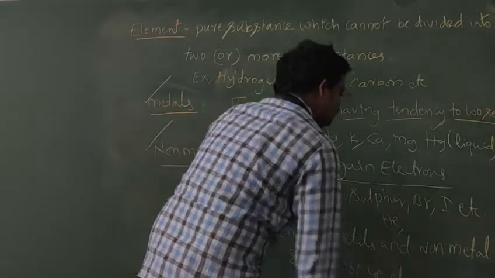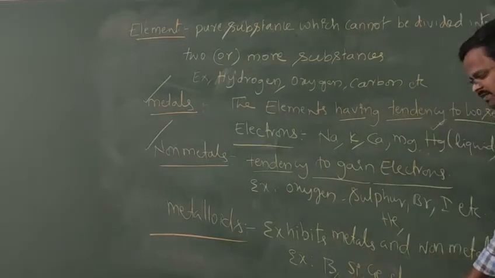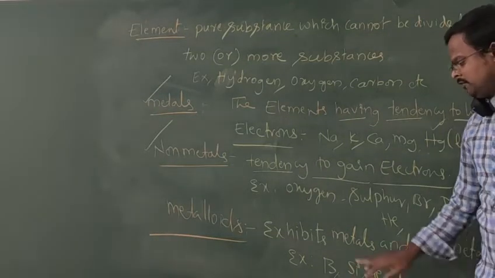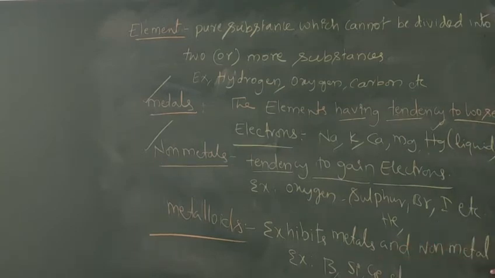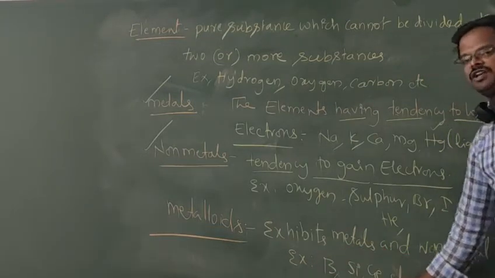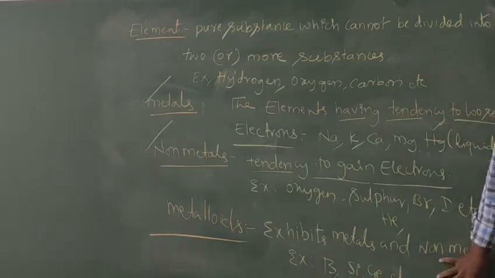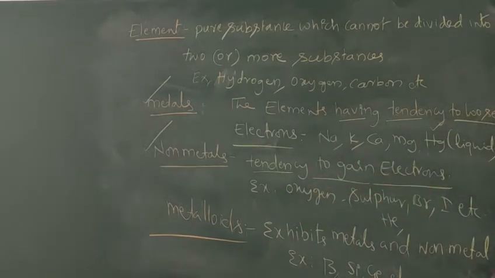These are the metalloids. What are metalloids? Simply, metalloids show metal properties as well as non-metal properties. That's why they are called metalloids. Boron, silicon, and germanium are some elements which show metallic as well as non-metallic properties.